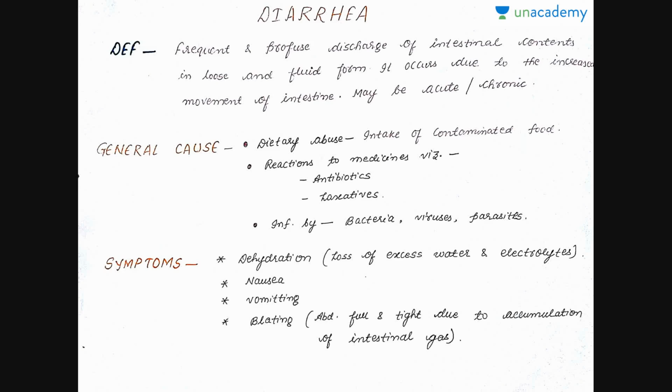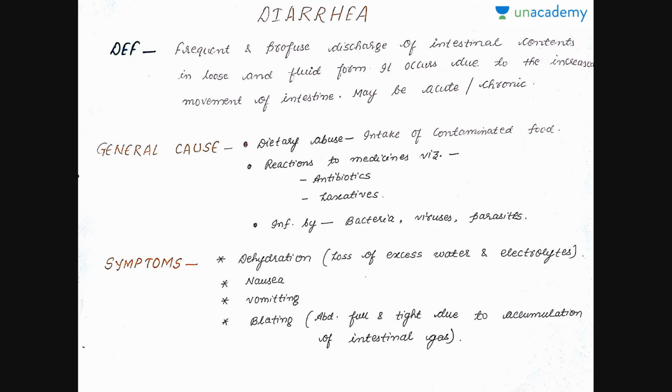Diarrhea is the frequent and profuse discharge of intestinal content in loose and fluid form. Okay, it occurs due to increased movement of the intestine. This diarrhea can be of two types, acute or chronic. The general cause of diarrhea can be dietary abuse, that is the intake of contaminated food, reaction to certain medications such as antibiotics or laxatives, or infections by bacteria, virus and parasites.